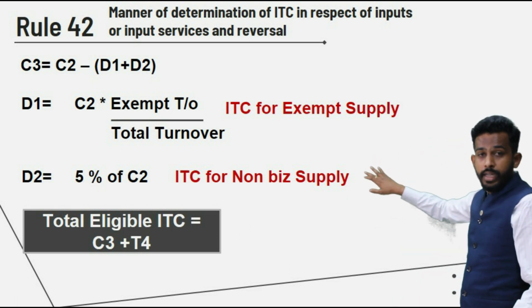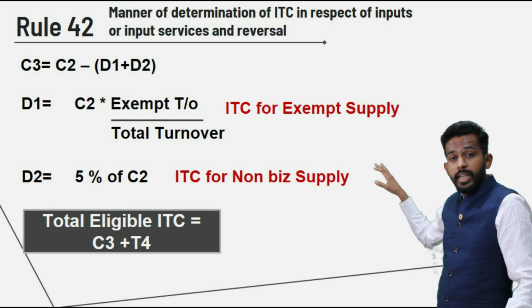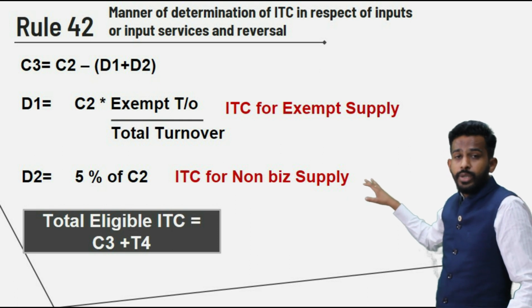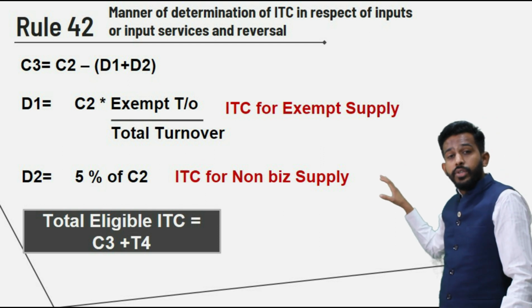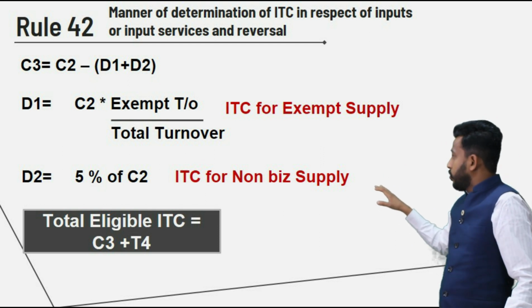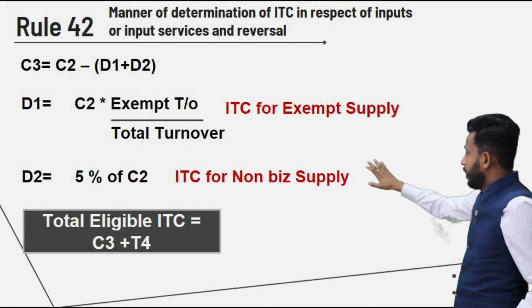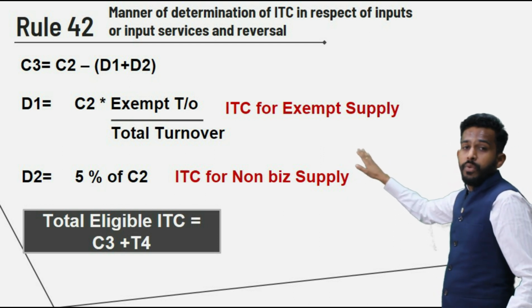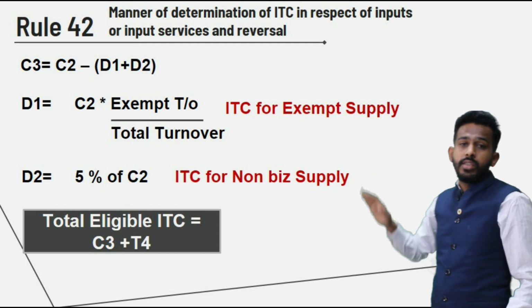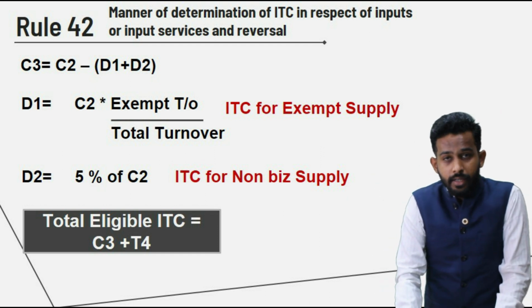Friends, you don't need to worry. In the next slide we will take an example with figures so that this particular formula will be very easy for you to understand, right friends? So for the time being, please try to understand. Common credit minus sum of D1 and D2 will give you C3, that is eligible credit.